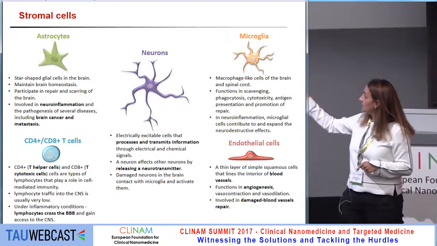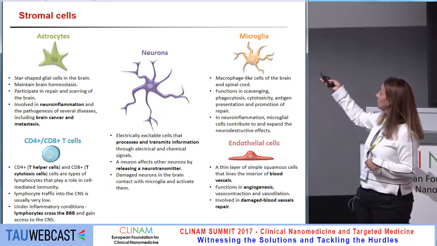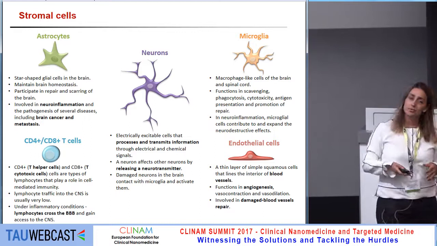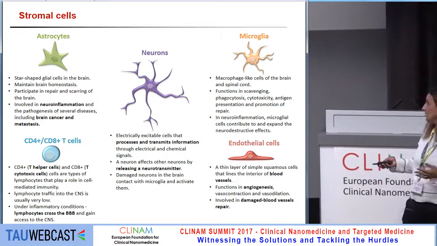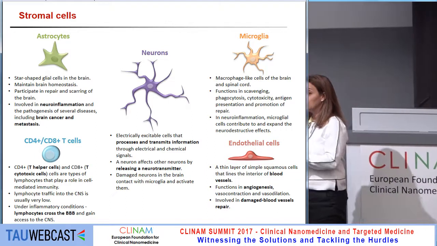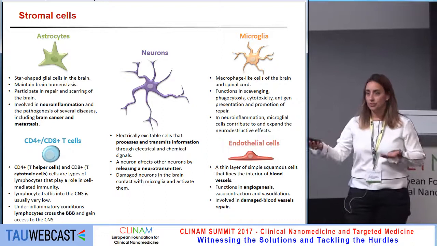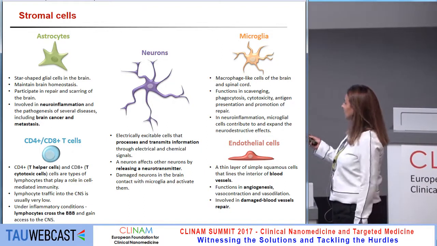Some of them are the astrocytes, the CD4, CD8 plus T cells, neurons, microglia, endothelial cells. Each one of those stromal cells has physiological roles that we won't go into now, but they can be very helpful for metastatic cells that arrive in the brain. This is not true only for melanoma, breast and lung. We see them also very extensively in the brain as metastasis.